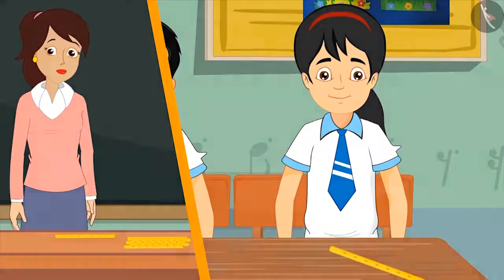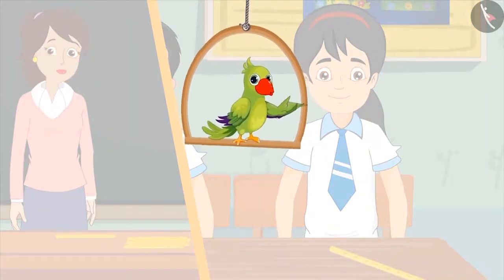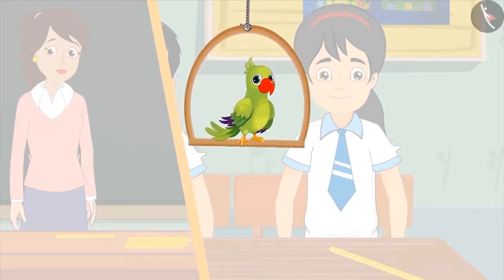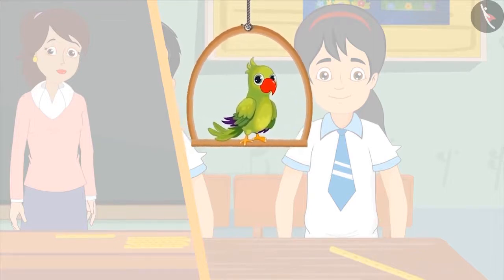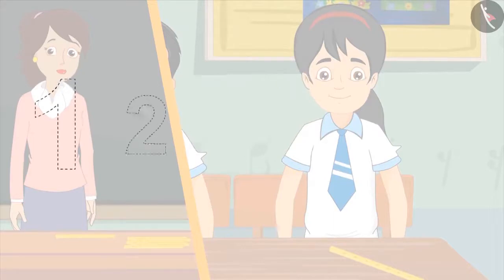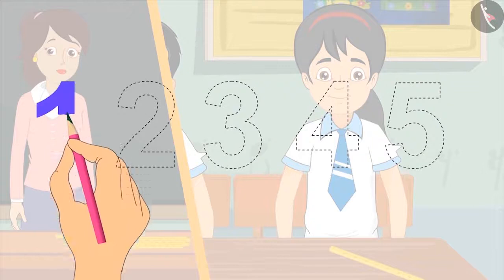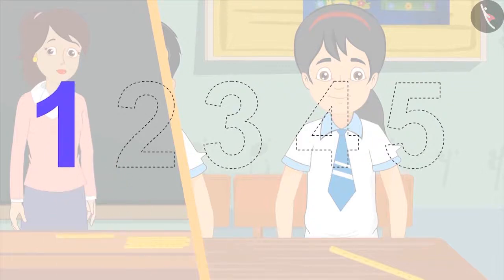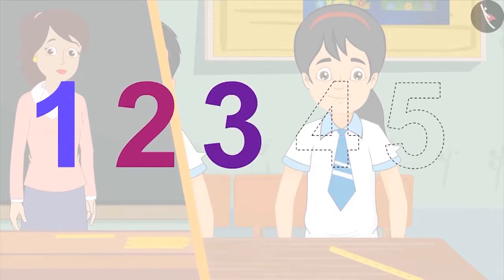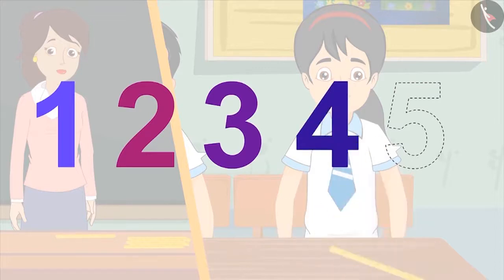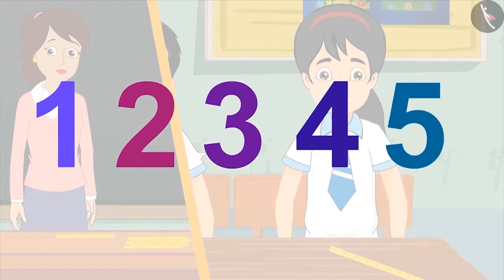Very good, Pinky. So children, can you also count 5 things just like Pinky? You have seen how you can write each number as a special symbol. Let us learn to write these symbols. We write 1 like this, 2 like this, 3 like this, 4 like this, and 5 like this. All of you must practice writing these symbols.